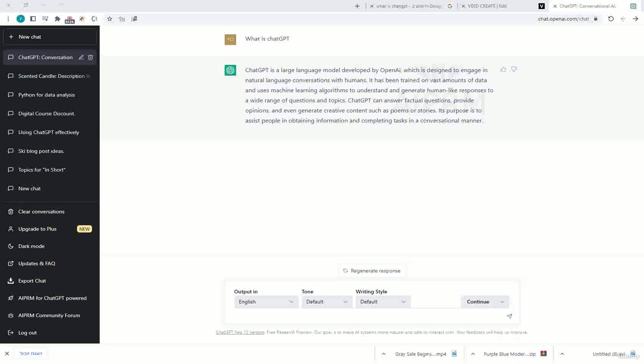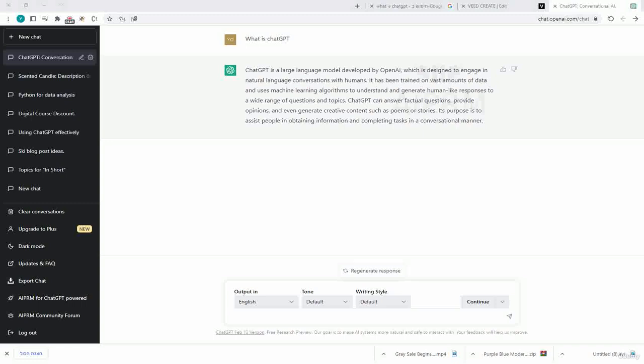And that's not its only limitation. ChatGPT also has no knowledge of the world since 2021. 2021 was the date when it was trained on all the data, so it doesn't have any information on the world after that year. So don't ask it questions about things that happened after 2021, because it wouldn't know.